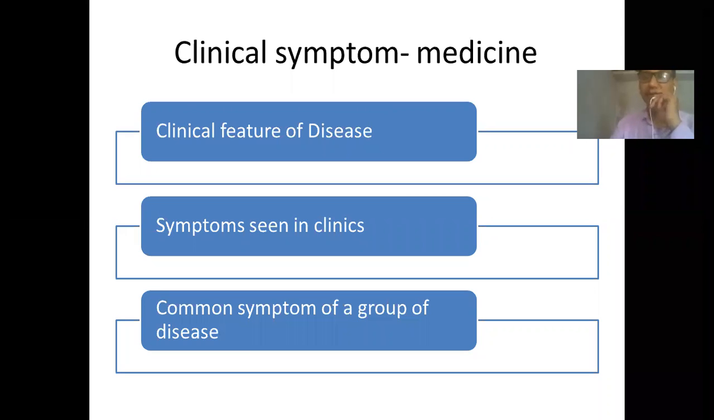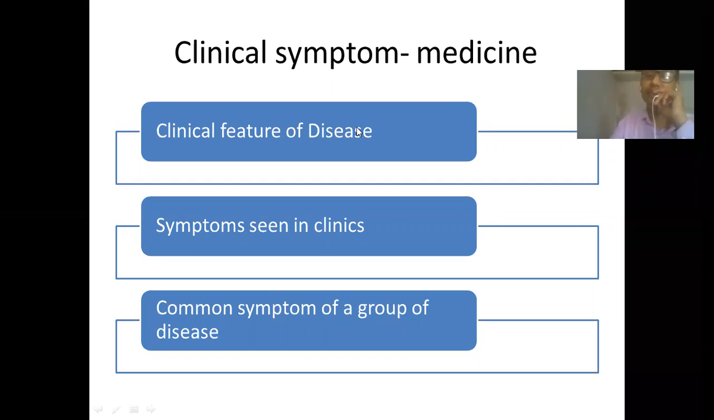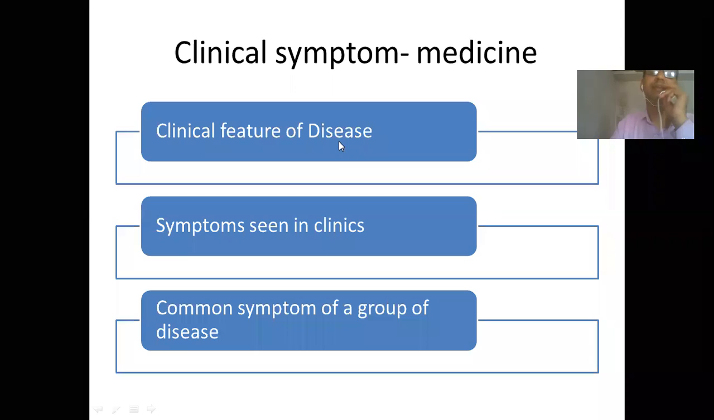Symptoms seen in a clinic means what? Now this clinical feature of disease is mentioned in the textbooks of medicine. But all these symptoms are not seen in a disease. Only a few symptoms are seen in the actual clinic when the patient is in front of the doctor. And these are the symptoms which are more commonly seen in the clinics. So that is the meaning in medicine.